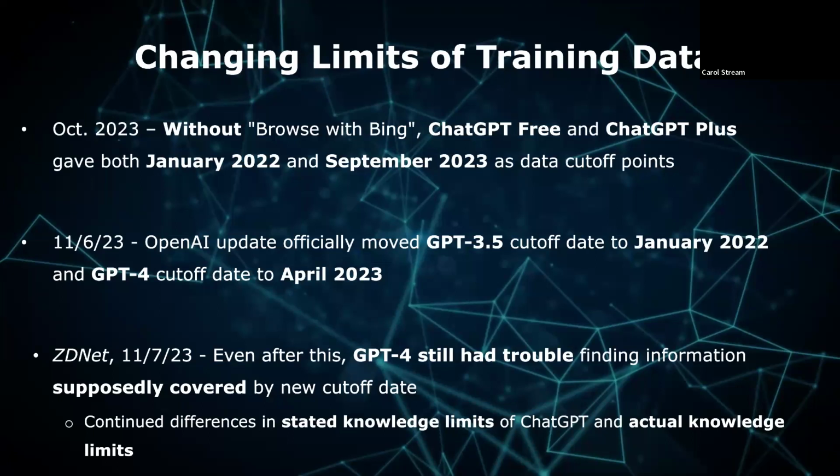On November 6, 2023, OpenAI moved ChatGPT 3.5's cutoff date to January 2022, and GPT-4's cutoff date to April 2023, though an article from technology news site ZDNet published that same month noted that GPT-4 was still having trouble generating information on topics its cutoff date should have covered. These findings created more and more discrepancies between what both versions of ChatGPT claimed to know and what they actually knew.